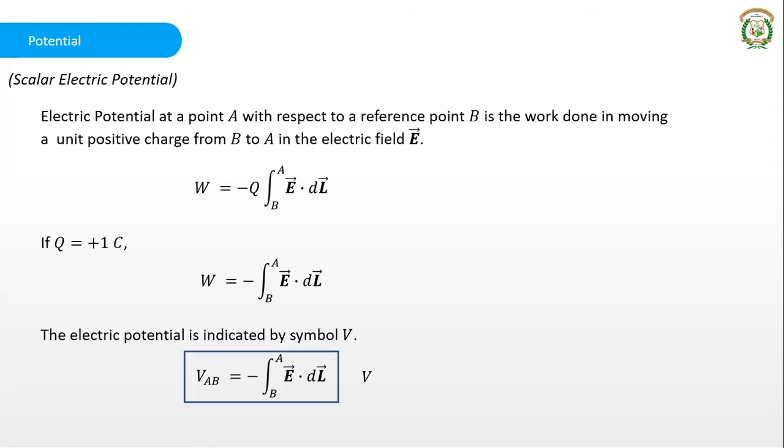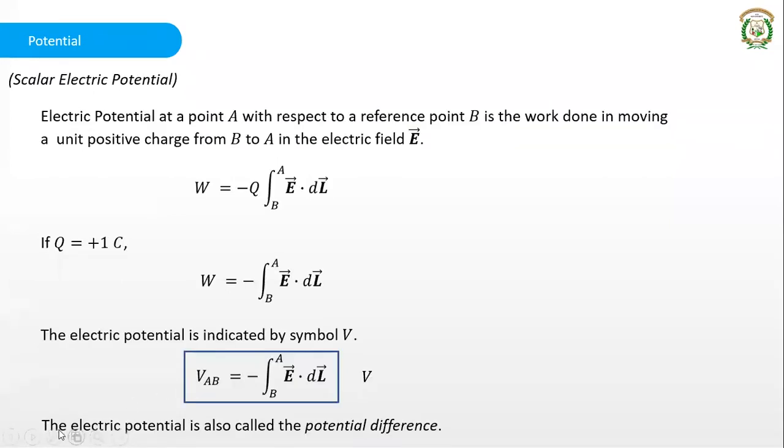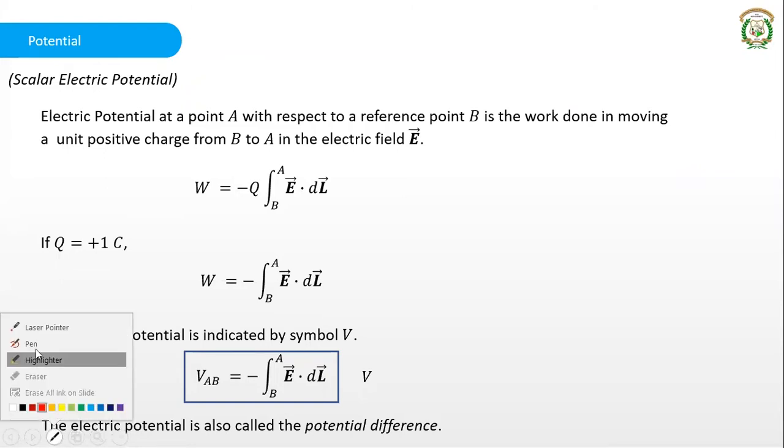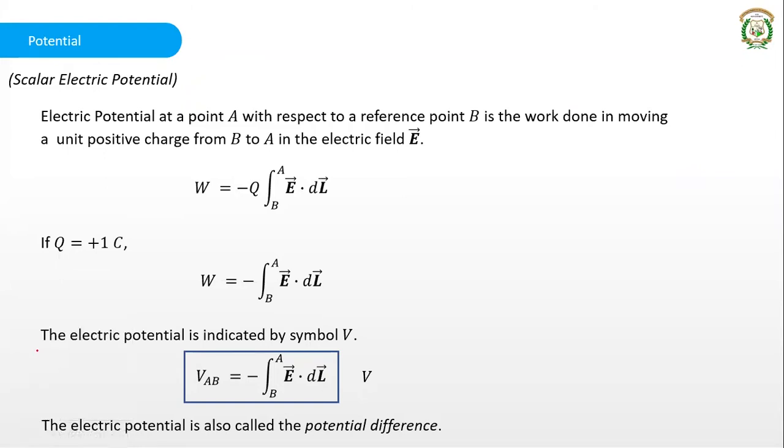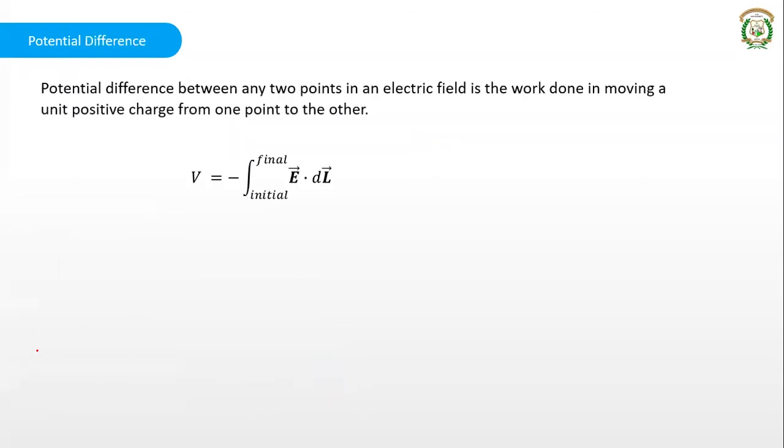We said VAB is the potential at the point A with reference to the point B. We also call this the potential difference. The same scalar electric potential, we also define as the potential difference.